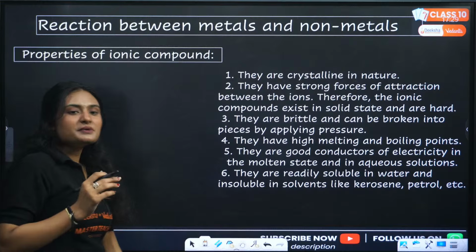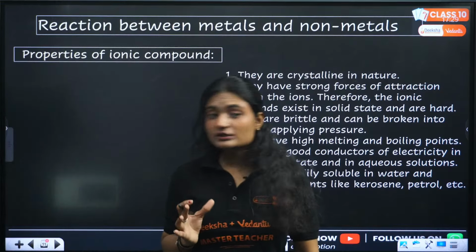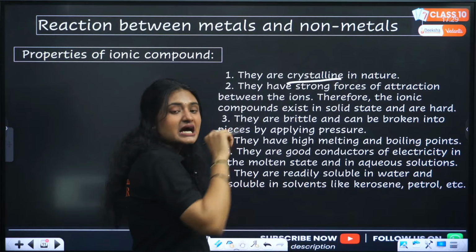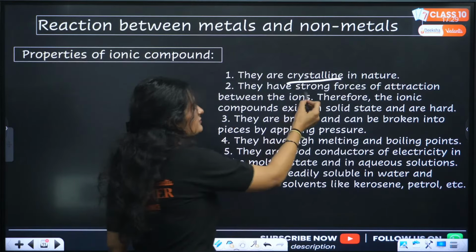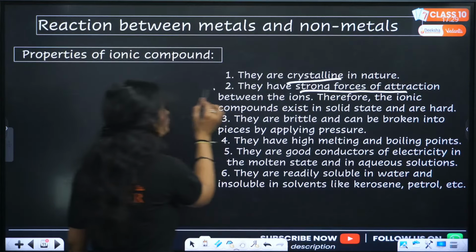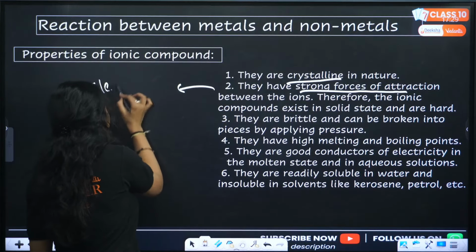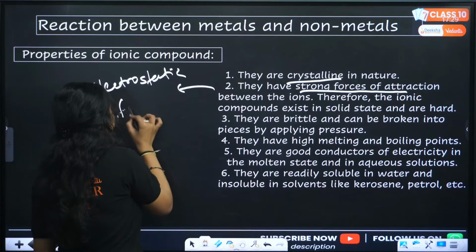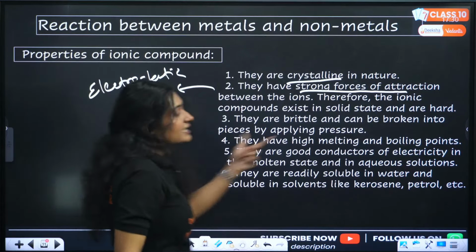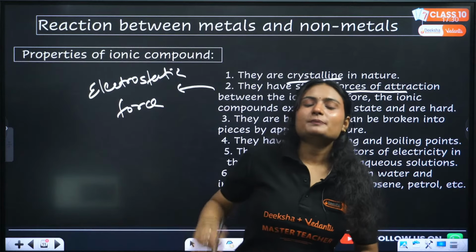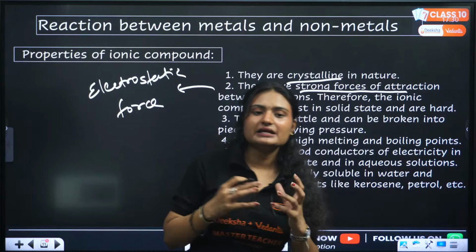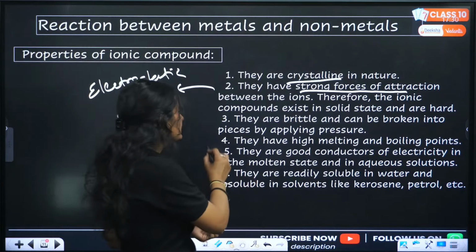Clear? Now what are the properties of these ionic compounds? They are crystalline in nature. They have strong electrostatic force of attraction. They are brittle. That means if you apply pressure, they will break down into pieces. They have high melting and boiling points.